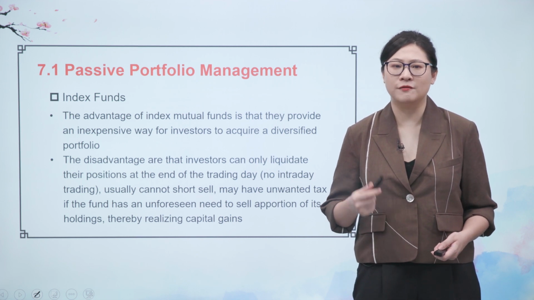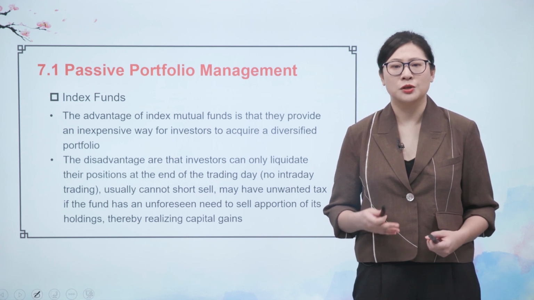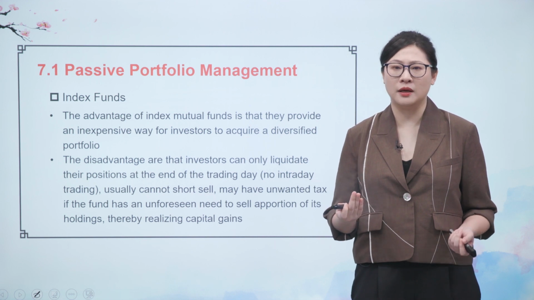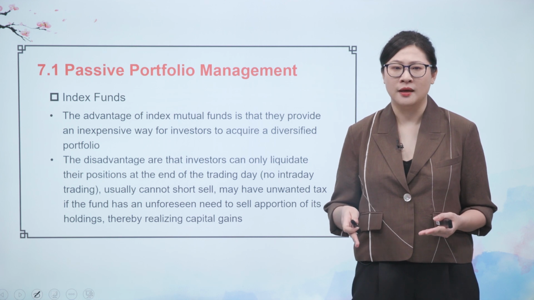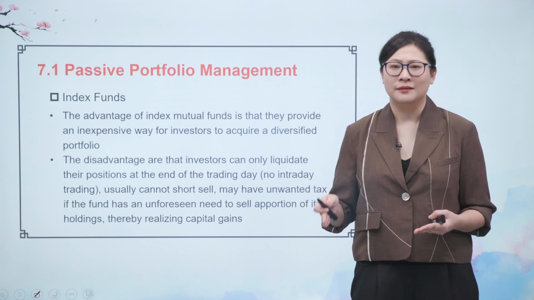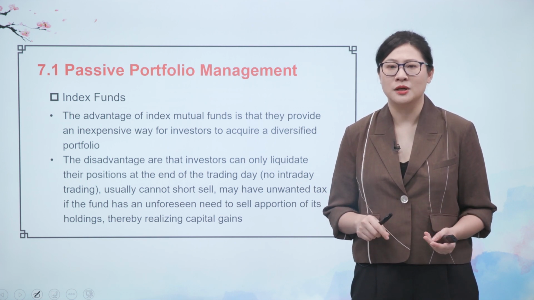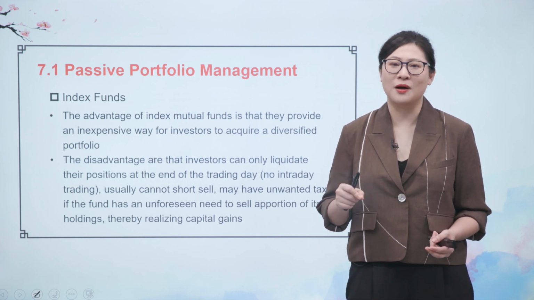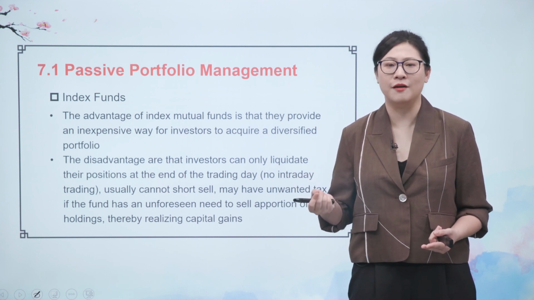Now let's have a look at the advantage of the index mutual fund. It provides an inexpensive way for investors to acquire a diversified portfolio. I will give you an example. If you only have 1,000 Chinese yuan, how can you buy 10 stocks? Definitely you cannot, because 1,000 Chinese yuan is too small. If you want to buy Guizhou Maotai, it is not enough money.